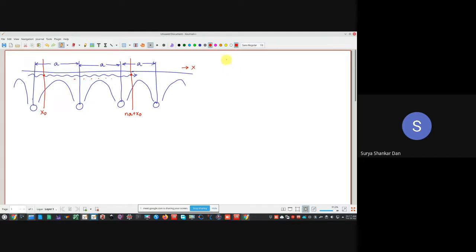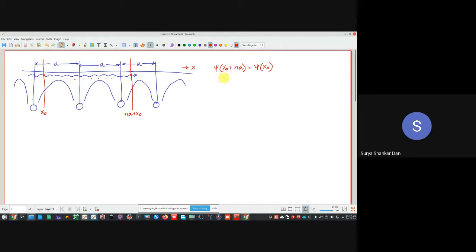So if that is so, what do we understand? That psi(x0 + na) should be equal to psi(x0), because psi is the wave function which mathematically describes the state of motion of the particle.